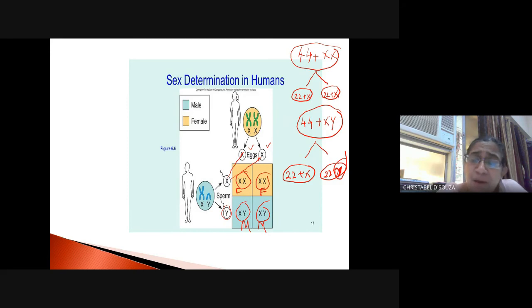And if the Y sperm fertilizes the egg, you get a male. So the chances of male and female is entirely dependent on the sperm cell, right? And not on the egg cell. So for all you lovely boys whose parents think you are a gift to mankind, and if you had a sister and they ill-treat the sister, please remember, it is not your mother who's responsible, it's not the female who's responsible, but it is the male who donates either the X or the Y cell, right?